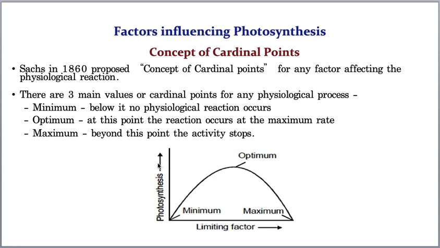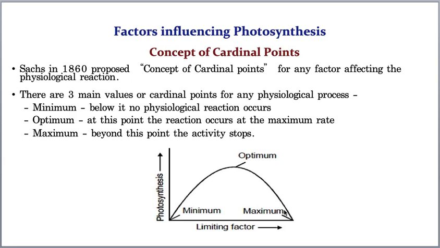Now if you take any physiological activity, the availability of the limiting factor is a key point. For example, if the limiting factor is minimum, that means very less, then the rate of this physiological activity is also very less. Now let us take the availability of the limiting factor carbon dioxide as very more, maximum, then also, see, this is a hyperbola, right? So here also the rate of photosynthesis is very less.